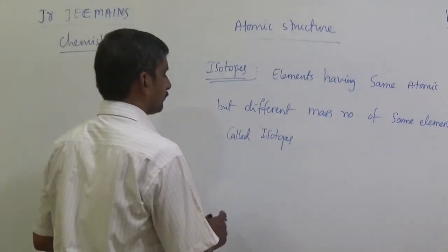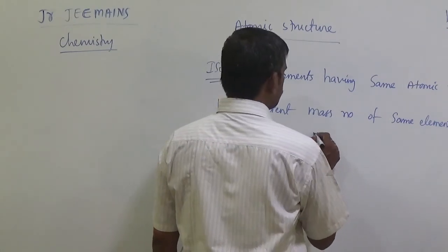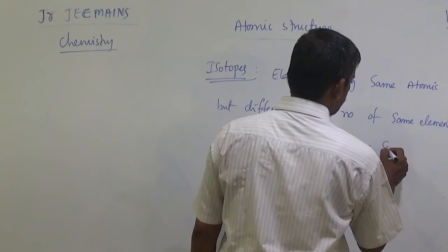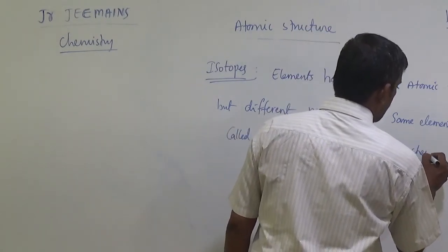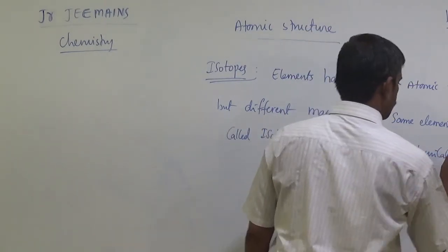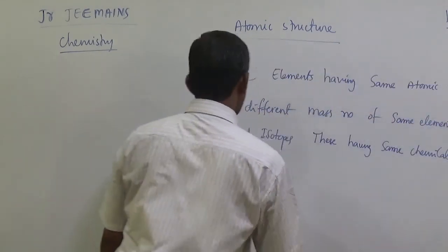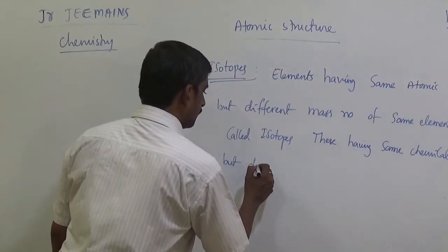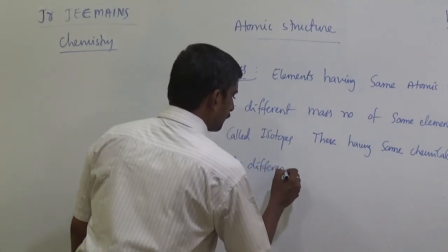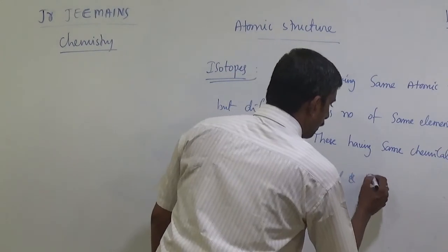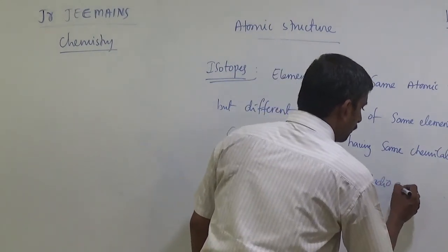Example. These have the same chemical properties, but different physical and radioactive properties.